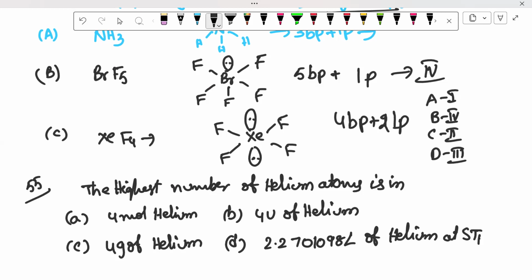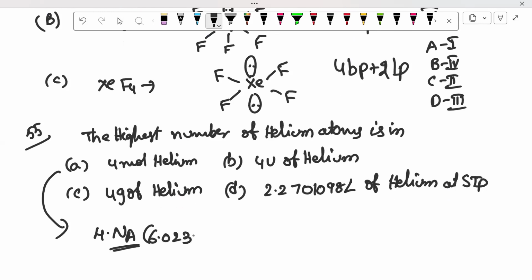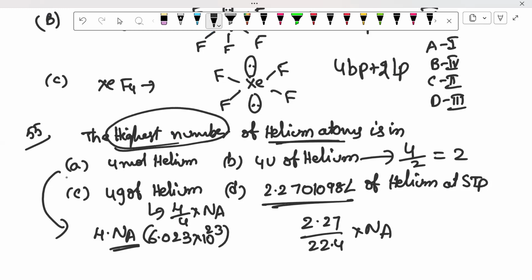So actually, can you please observe that? 4 moles of helium means 4 into Na. Na, as you already know, is the Avogadro number, 6.023 into 10 power 23. Next, 4 u is 4 by 2. 4 grams is 4 by 4 into Na, because you calculate moles. Here it is 2.27 by 22.4 into Na. Finally, which has the highest number of helium atoms? Option A is correct. These are the first 5 questions.